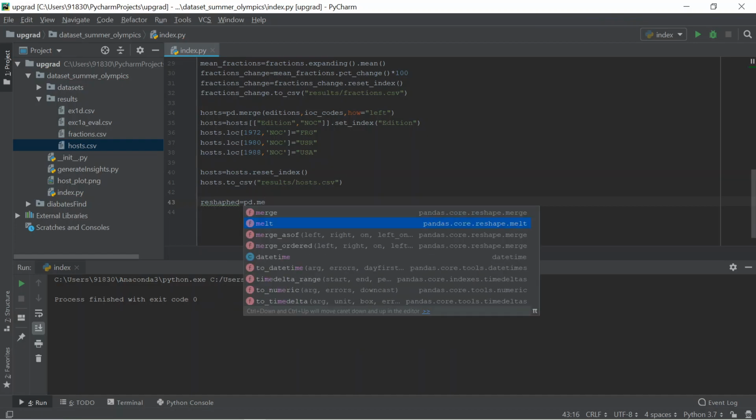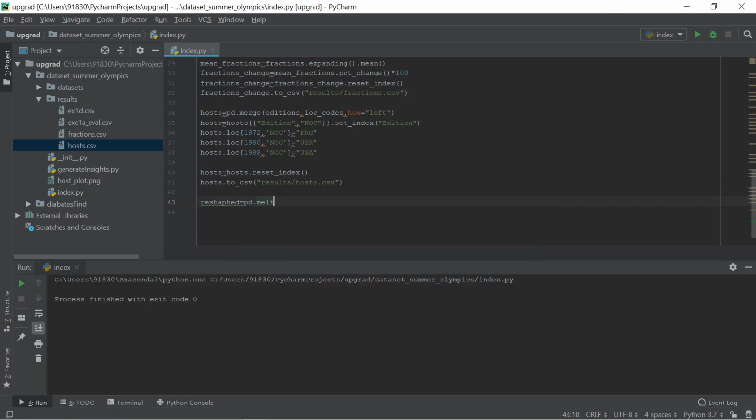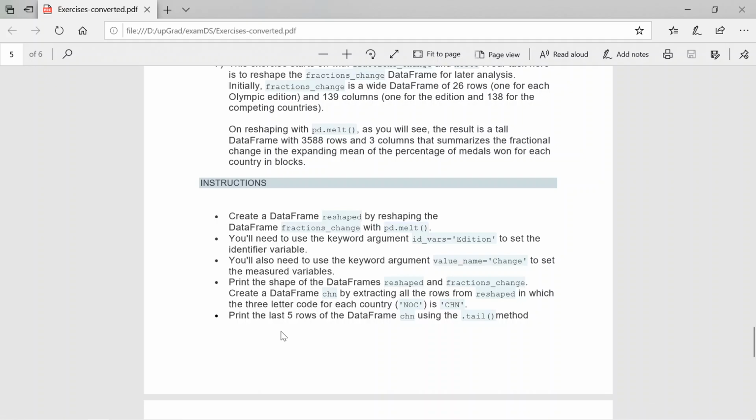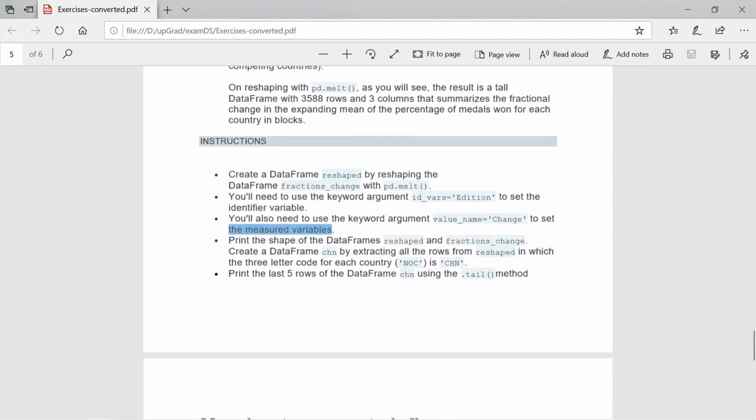They asked me to use the melt function, which helps to reshape. The data frame they asked me to reshape is fractions change. You will need to use the keyword argument id_vars equal to Edition to set the identifier variables, and you also need to use the keyword value_name as Change to set the measured variables.